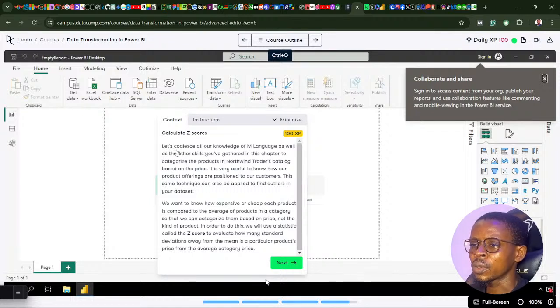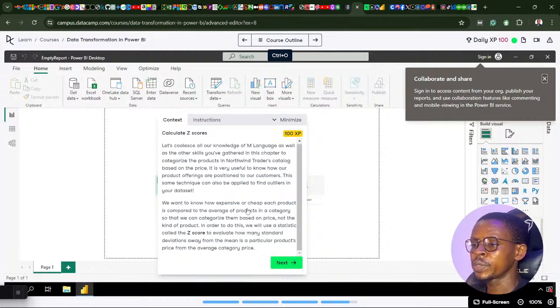So let's coalesce all our knowledge of M language, as well as the other skills you've gathered in this chapter, to categorize the products in the Northwind Traders catalog based on price. It is very useful to know how our product offerings are positioned to our customers. This same technique can also be applied to find outliers in your data sets.